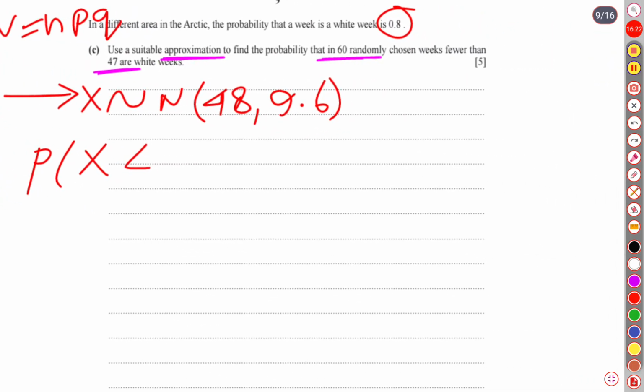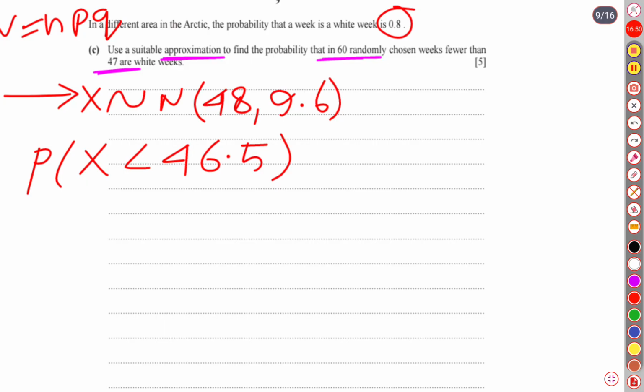Well, now we will write the probability of X less than, look, the question asks for 60 randomly chosen weeks, fewer than 47. So fewer than 47. Now the question is, why am I writing 46.5? You may remember I have already told that binomial distribution is applicable for a discrete random variable, whereas normal distribution is applicable for a continuous random variable. Continuity correction is very important in this case.